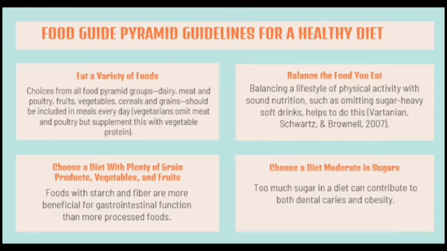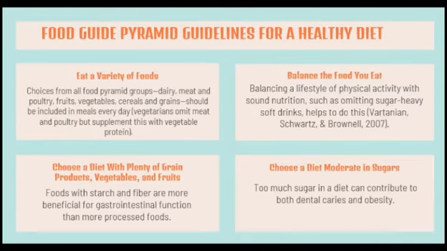Food Guide Pyramid. Guidelines for a healthy diet. Eat a variety of foods. Choices from all food pyramid groups, dairy, meat and poultry, fruits, vegetables, cereals, and greens should be included in meals every day. Vegetarians omit meat and poultry but supplement this with vegetable protein. Balance the food you eat. Balancing a lifestyle of physical activity with sound nutrition, such as omitting sugar-heavy soft drinks, helps to do this.